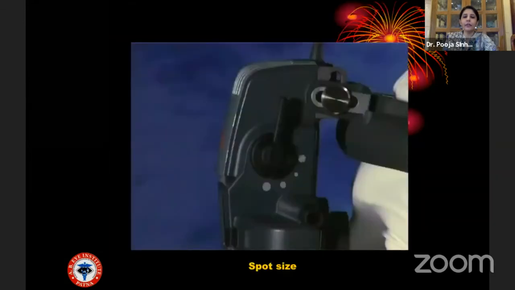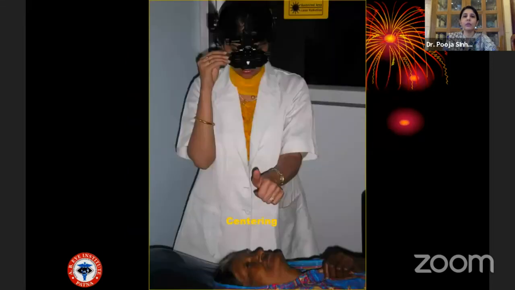These are the different spot sizes that we use. When the pupils are very small, then the spot size has to be reduced. So the next most important thing is centering, which has to be done on the thumb of the outstretched hand, so that the central beam of light is illuminating the tip of the thumb completely. You do it like this, or you do it against the wall.